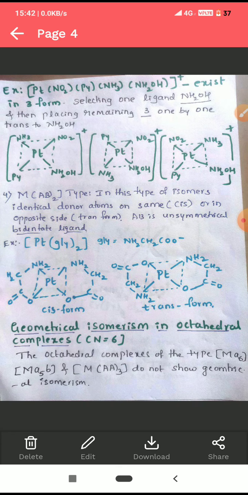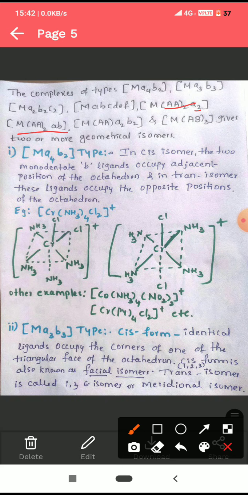In MAA2, small a is a monodentate ligand, capital A is a bidentate symmetrical ligand. MAA2BC, MAA2B2, MAB3. These types of complexes show two or more types of geometrical isomers. In the next part we are going to study one by one with examples.